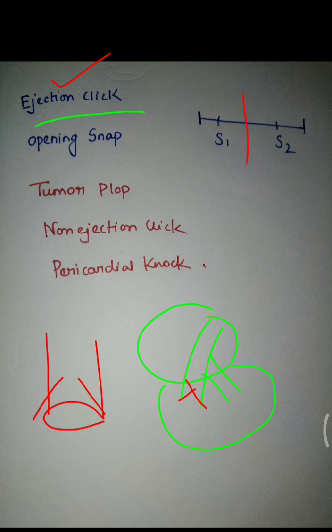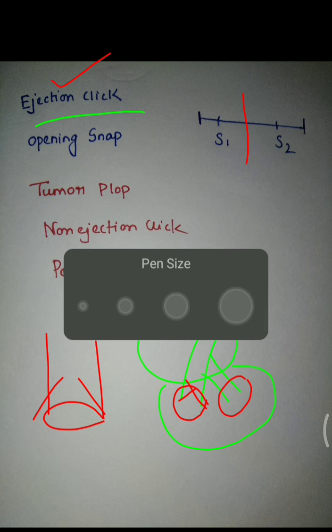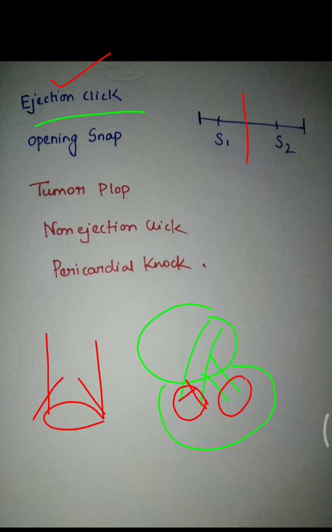Second heart sound is produced due to closure of the semilunar valve, that is the aortic valve or pulmonary valve. Now, why is this sudden cessation occurring? That is the question. The cause of this sudden cessation is aortic stenosis and pulmonary stenosis.